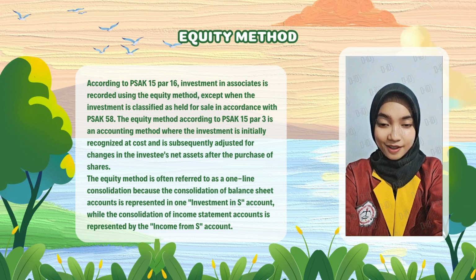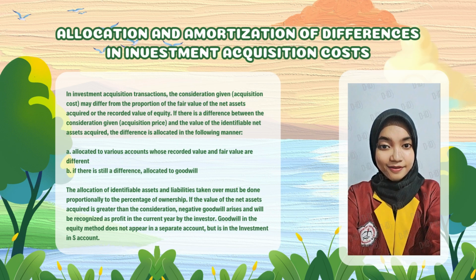The equity method is often referred to as a one-line consolidation because the consolidation of balance sheet accounts is represented in one investment in S account, while the consolidation of income statement accounts is represented by the income from S account. Allocation and amortization of differences in investment acquisition costs.